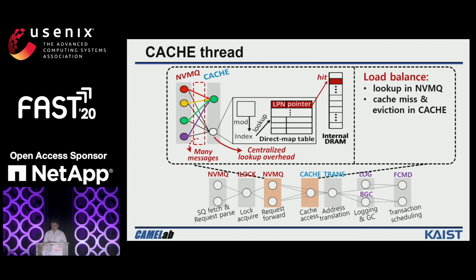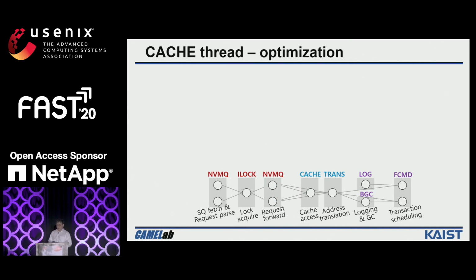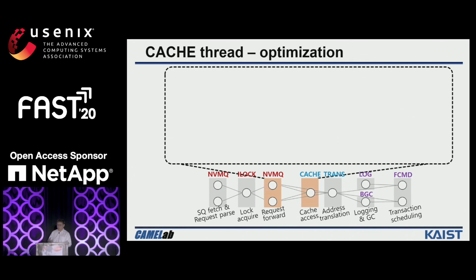So to address these challenges, we propose to expose a direct map table to the NVMQ so that the NVMQ can check if data exists in the DRAM buffer or not. The cache threads only need to process the cache miss and the cache eviction. Here, I will give examples to show how the cache threads will work.